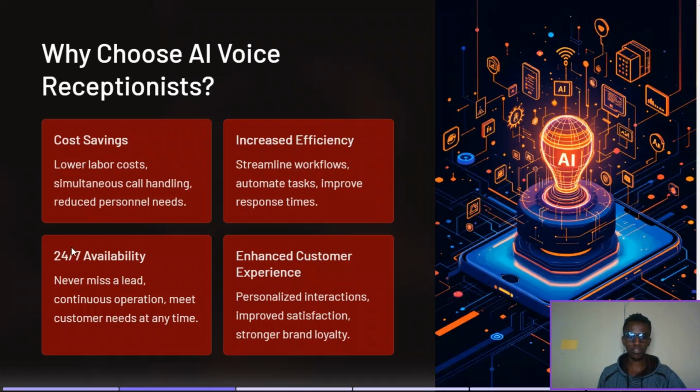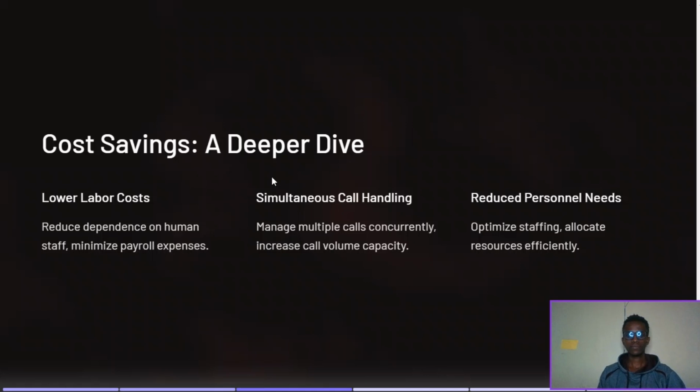There is 24 hours availability. That means you never miss a lead, like never. And enhanced customer experience. That means personalized customer interactions, improved satisfaction, and strong brand loyalty. So I'm going to do a deep dive into cost savings.